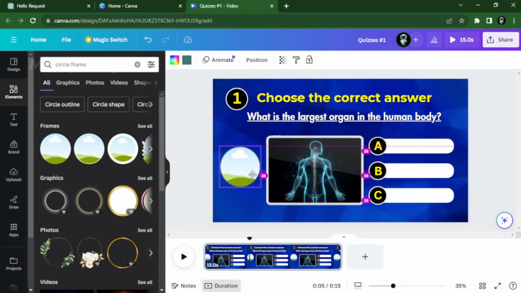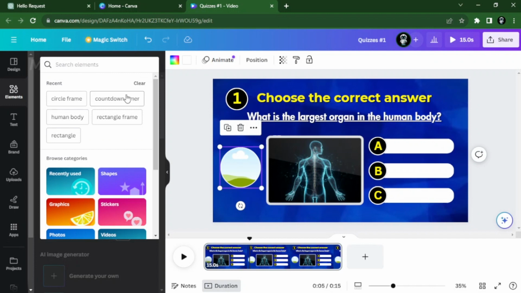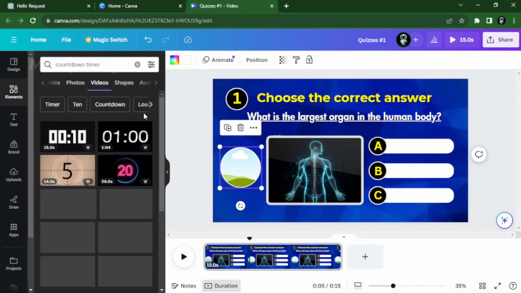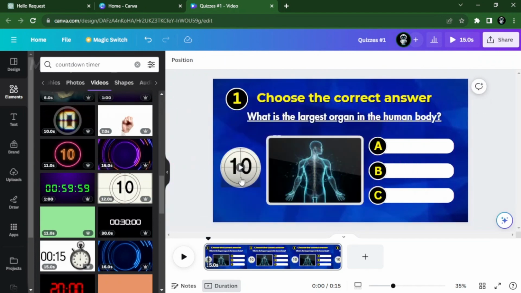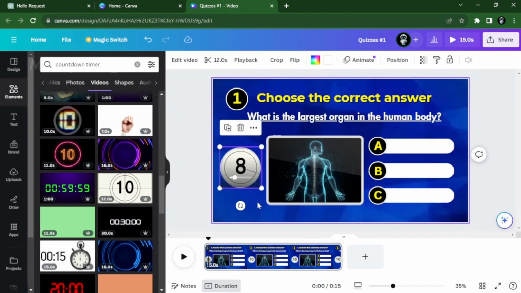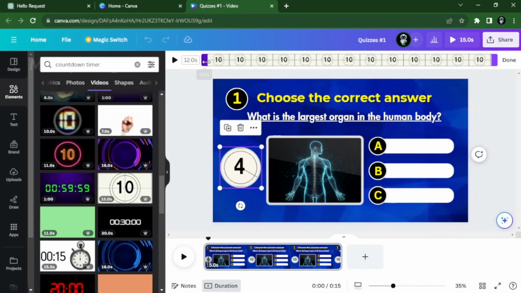Then for the timer, search for countdown timer and click videos. Choose the one you like and drag it on the circle frame. Now I only need a 5-second timer, so I will cut this by clicking on Trim at the top, adjusting it to 5 seconds and click Done.